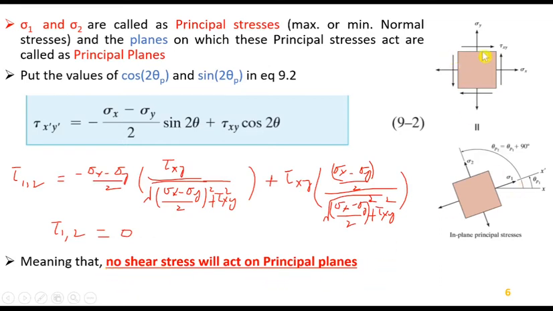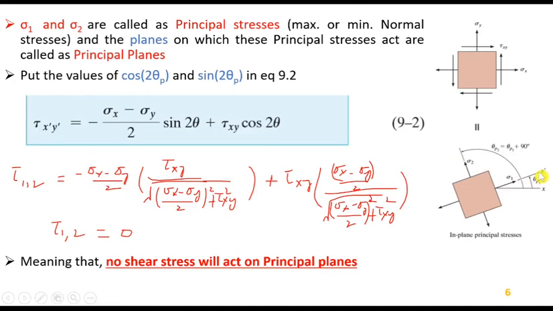So this is the 2D element, where σx, σy and τxy have been shown here, and to find the maximum principal normal stresses, also called principal stresses, we have determined this θp1, and plus 90 will be θp2.